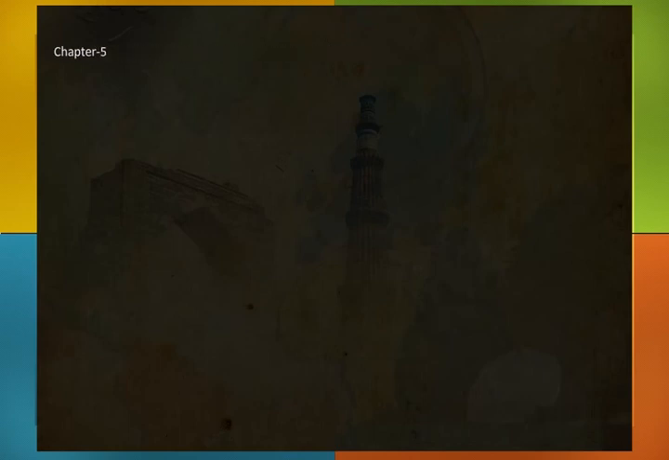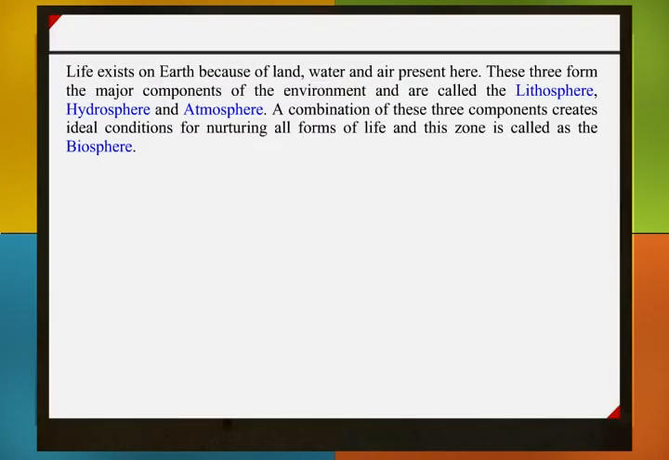Chapter 5: Major Domains of the Earth. Life exists on Earth because of land, water, and air present here. These three form the major components of the environment and are called the lithosphere, hydrosphere, and atmosphere. A combination of these three components creates ideal conditions for nurturing all forms of life, and this zone is called the biosphere.